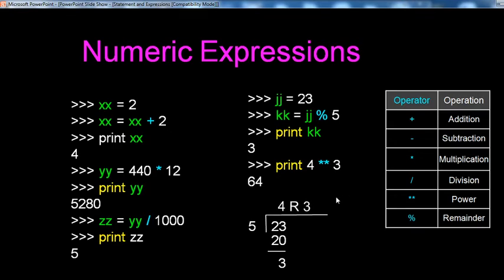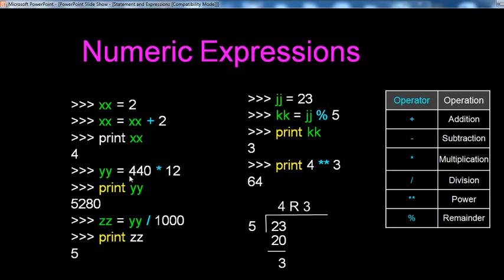See here how to perform these operations with practical examples. Suppose for the addition operation, we define x equal to 2, then x equal to x plus 2. That means adding 2 plus 2, which is 4. Finally, print x, and the output displayed here is 4.